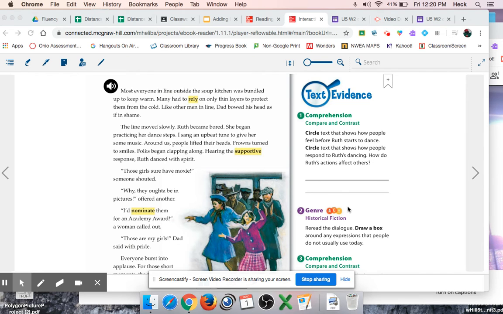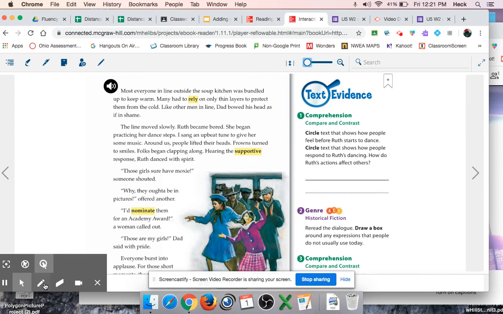We talked earlier this week about this story being historical fiction. With historical fiction, there may be some words or phrases that we don't use as much today as they did in the time period where the story took place. If we look on this page, 285, in the third paragraph, it says, "Those girls sure have moxie." Moxie is a word that we don't use very often in the year 2020.